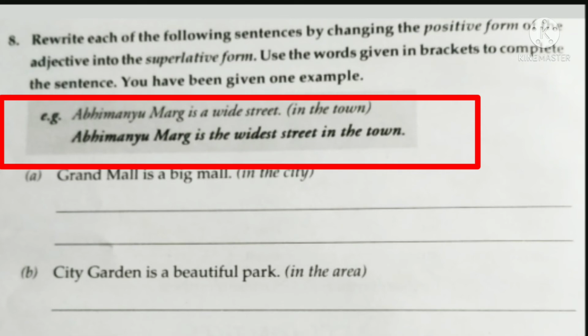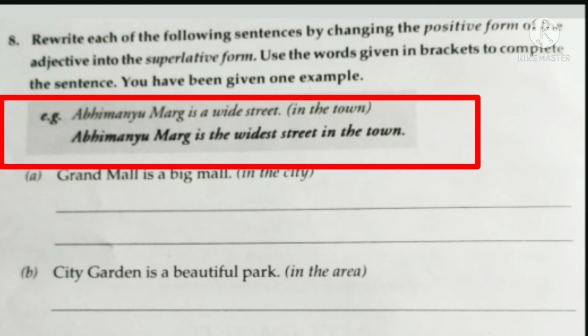So which is an adjective here? First of all, the word wide is an adjective here because it is describing the noun street. Okay, and wide is the positive degree of the adjective. Now we will change this positive degree into the superlative degree, superlative form.